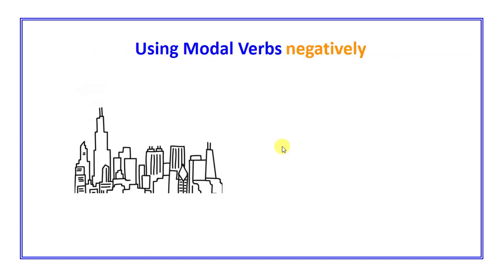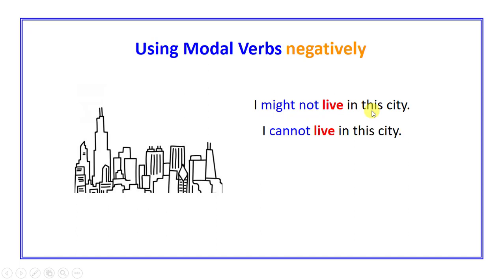Now, when we use the modal verbs negatively, we just add not next to the modal verb. For example, I might not live in this city. We cannot or we can't live in this city. Here, I'm completely sure that that is not possible, that I don't live there.